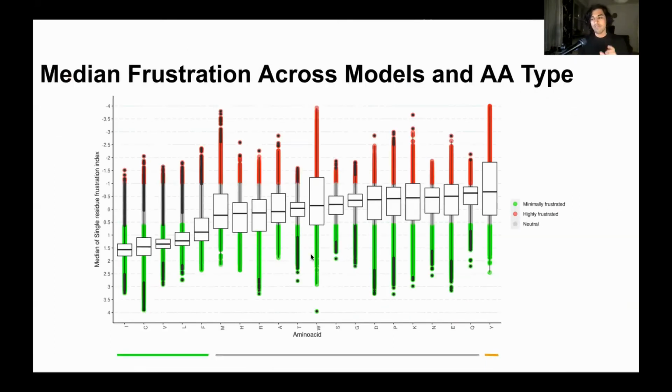So for every NMR structure, we took the median single residue value across models. We created the distributions for this for all residues in all our data sets, and we classified them according to their amino acid identity. We already observe some interesting things here. Hydrophobic residues and cysteine, for example phenylalanine, are most of the time minimally frustrated when we talk about the medians of the distribution. The others are all in the range of neutral frustration, of which tyrosine is the one that is closest to highly frustrated interactions.